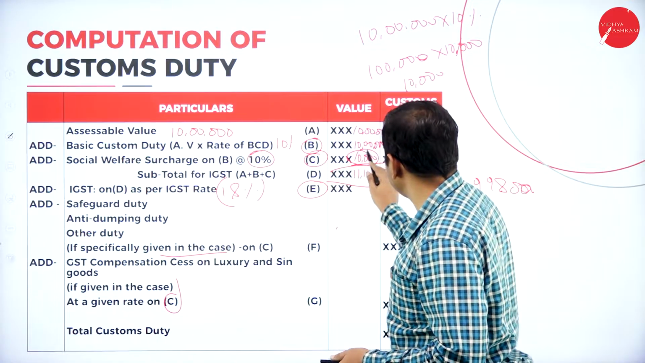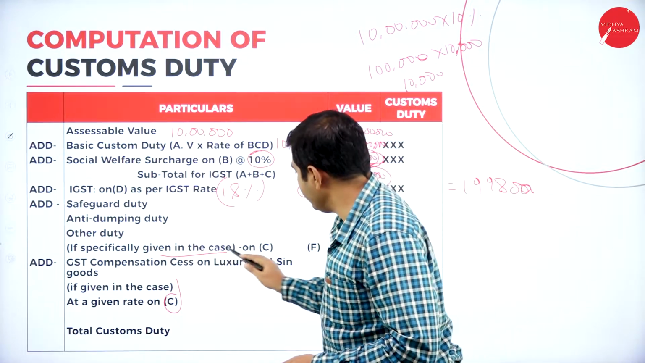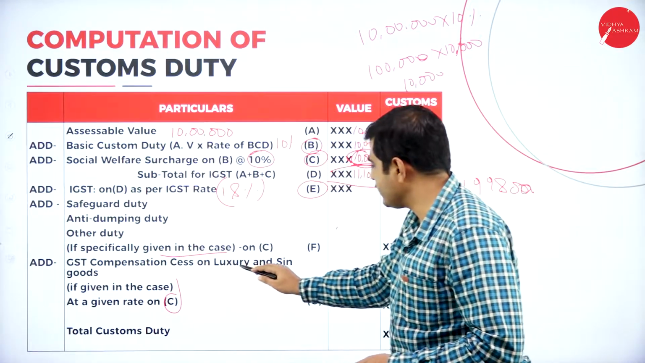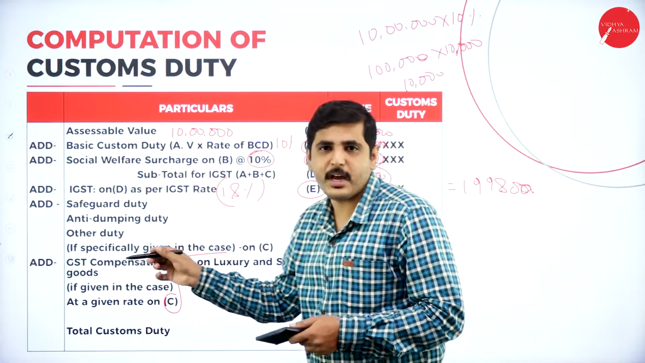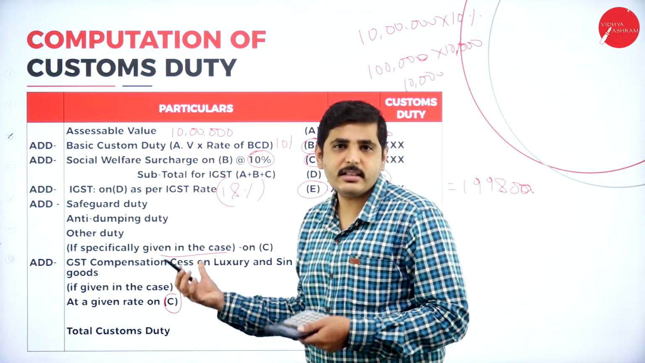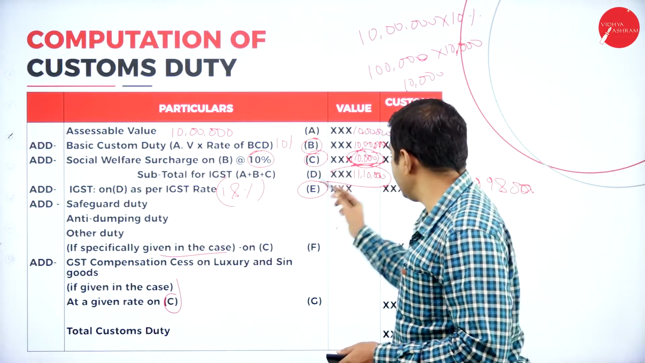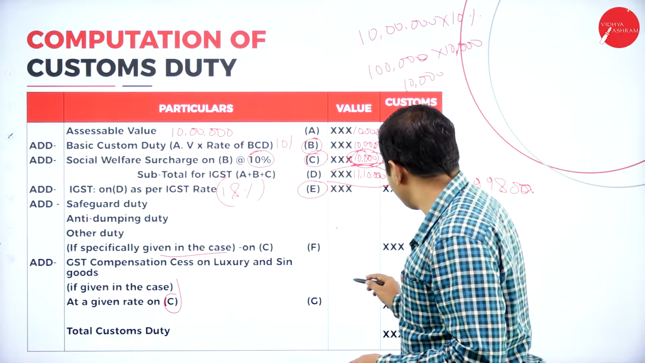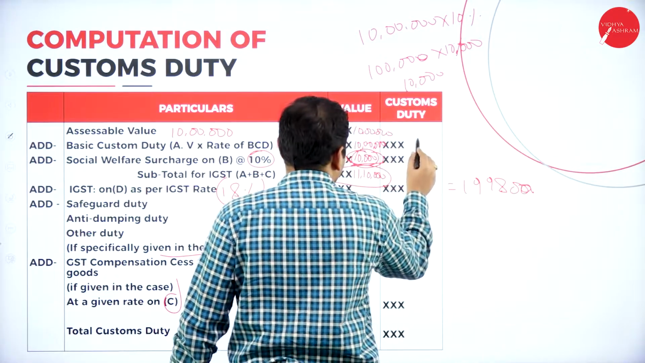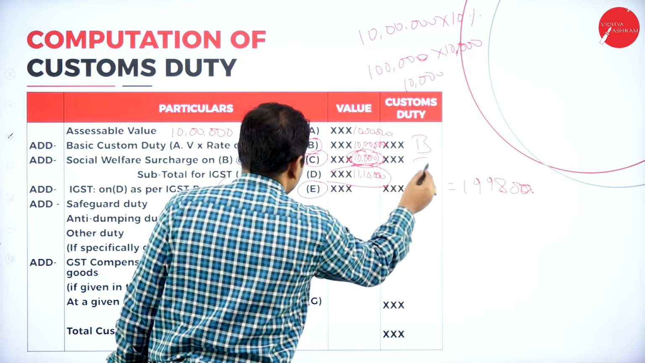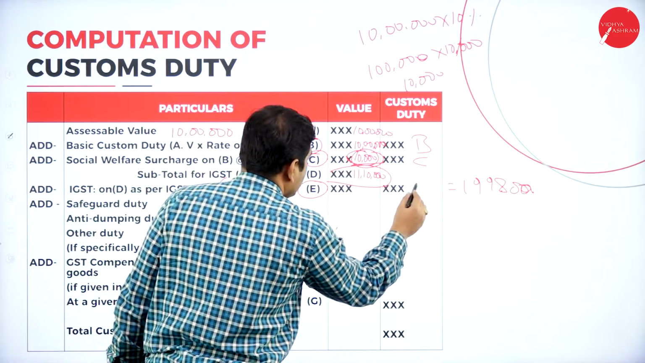Again on this C we should calculate GST compensation cess on luxury and sin goods, meaning pan masala or liquor. These are called sin goods. On this we should calculate extra duties. Again if you add that one, here add B plus C, again E.